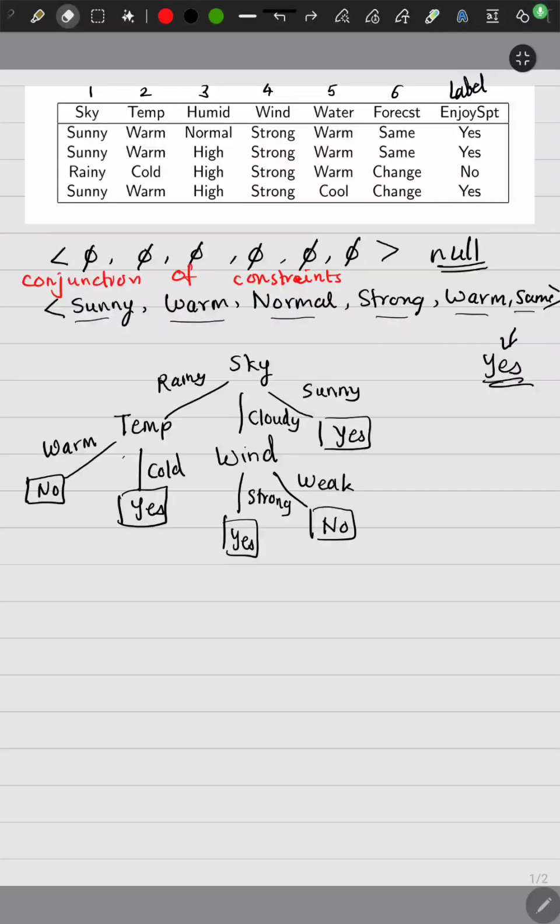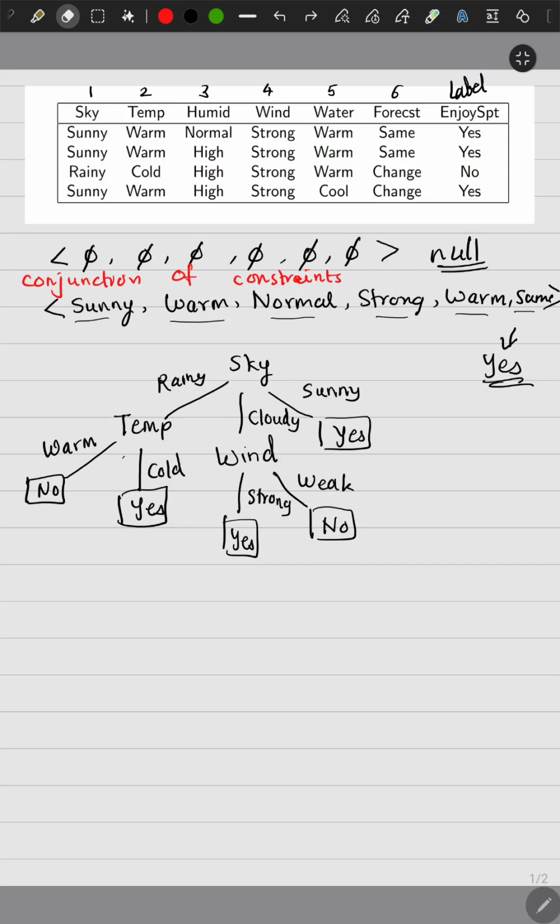This is concept learning. This is hypothesis space. Basically, we have certain attributes which we can observe. We can observe that the sky can either be sunny or rainy or cloudy. The air temperature can be warm or cold. The humidity can be high or normal. The winds can be strong or weak. The water temperature can be warm or cold. The forecast can remain the same or change. And based on this, we also observe a person who goes out or does not go out to enjoy the sports.